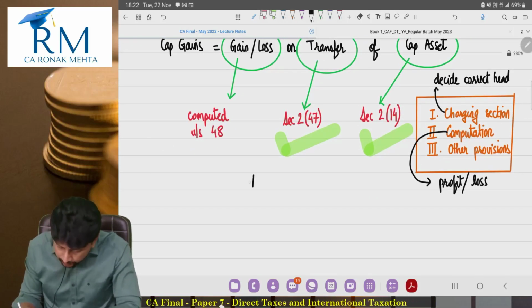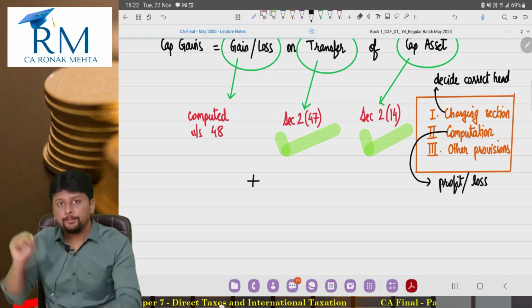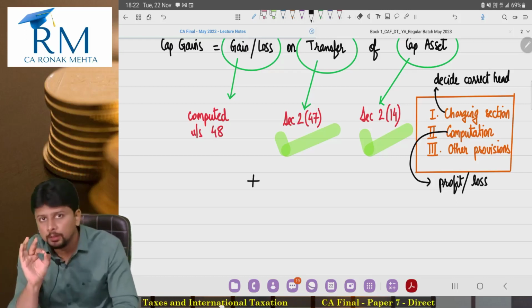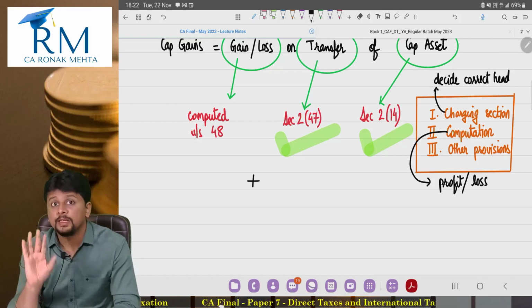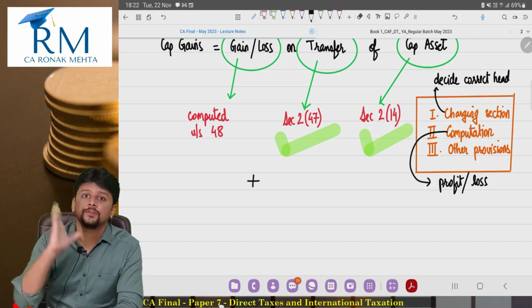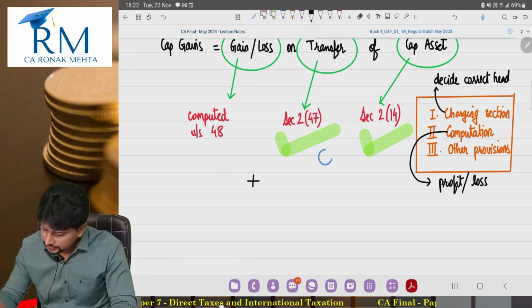It tells you that capital gains will be deemed to be income of the previous year in which the transfer takes place.